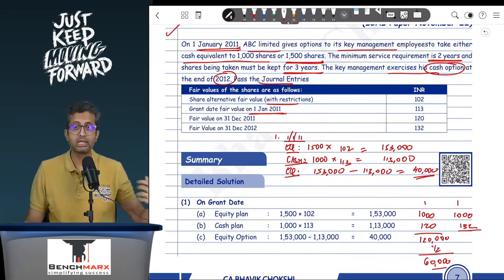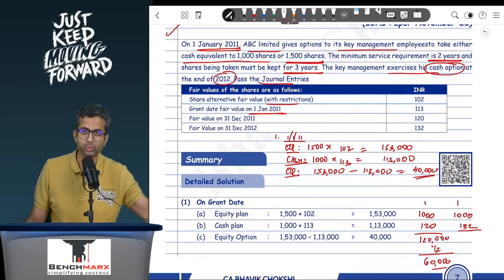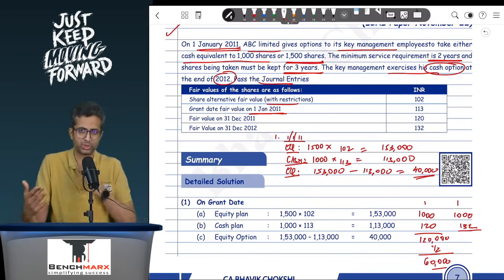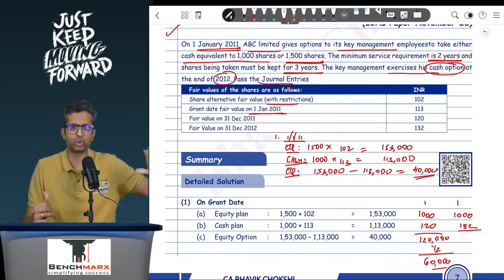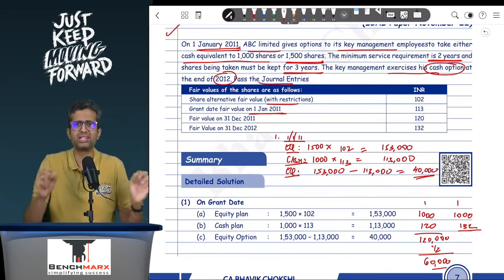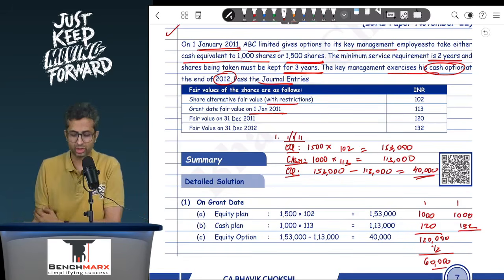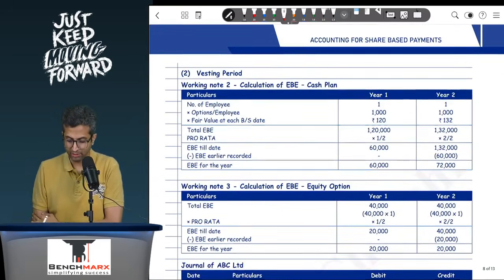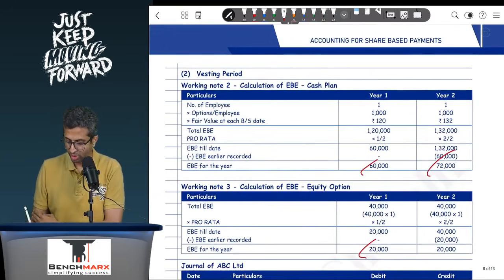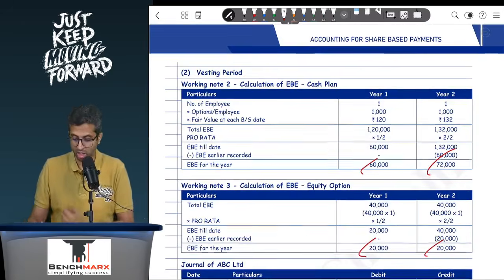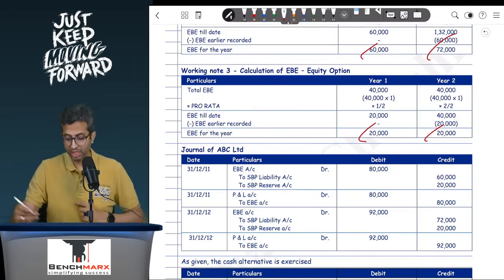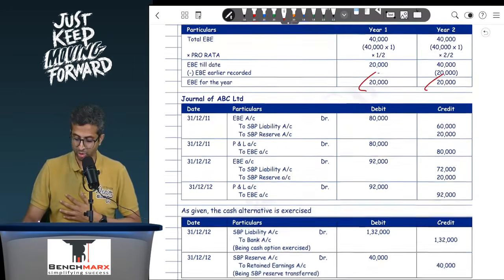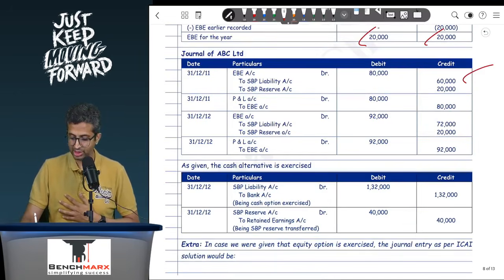But apart from that, you are also giving an additional option. That option is worth 40,000, and that is also if you serve for 2 years, and hence 40,000 into 1 by 2 and then into 2 by 2, and hence 20,000 will be recorded in each year. So what will be your journal entry? Well, if you go to see 60 and 72, 20 and 20, your journal entry will be EB account debit. Well, 60,000 plus 20,000, that is 80,000, to SBP liability 60, to SBP reserve 20. So over here, this is EB 80.